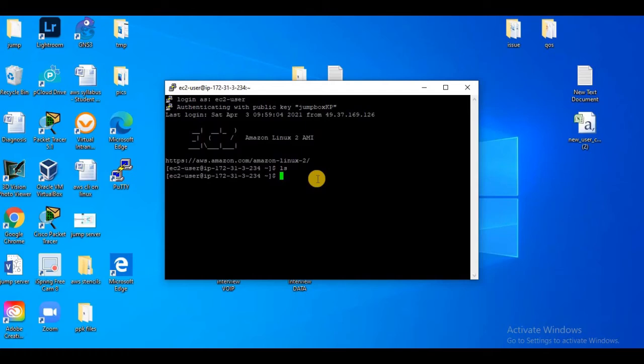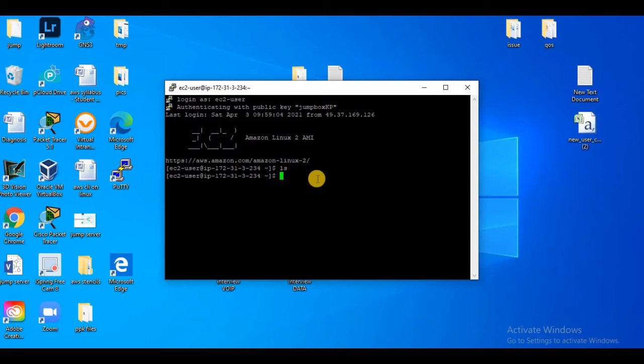So as I have connected to my Jumpbox, now the question is how I would be connecting to my web server if I want to manage them. The only way I can get connected to my web server is through my Jumpbox. If I want to log in to my web server through my Jumpbox, you know that I need to have the PEM file available in my Jumpbox, and I need to use that PEM file along with the SSH command.